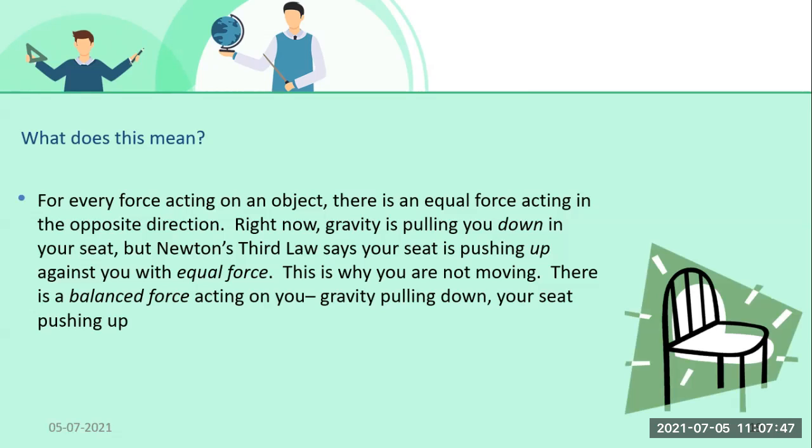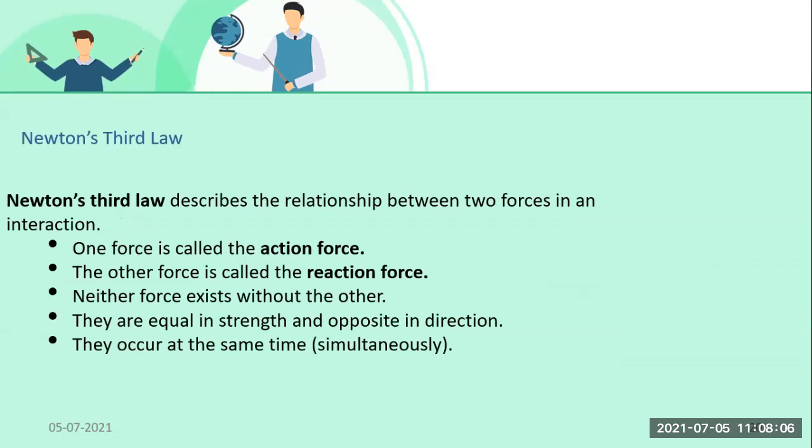Hence there acts a balanced force, and then only we are able to sit on a chair. This was said by Newton's third law, that every action has an equal and opposite reaction. Example, we have seen, student, a ball. When we hit a ball on a wall, with the same amount of force which we apply, it bounces back to us, right?